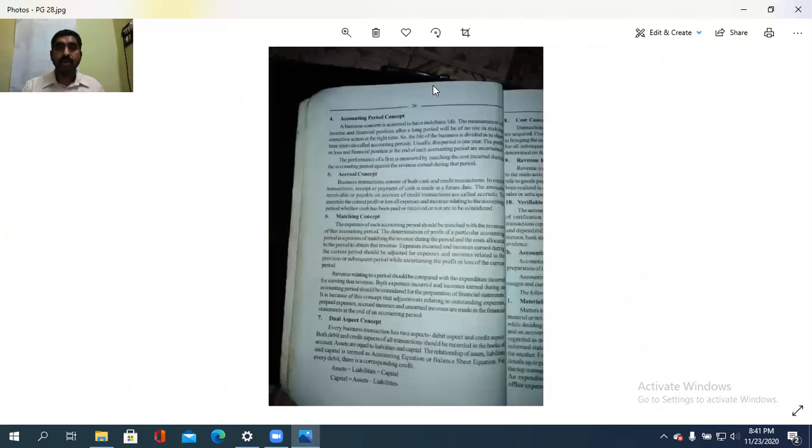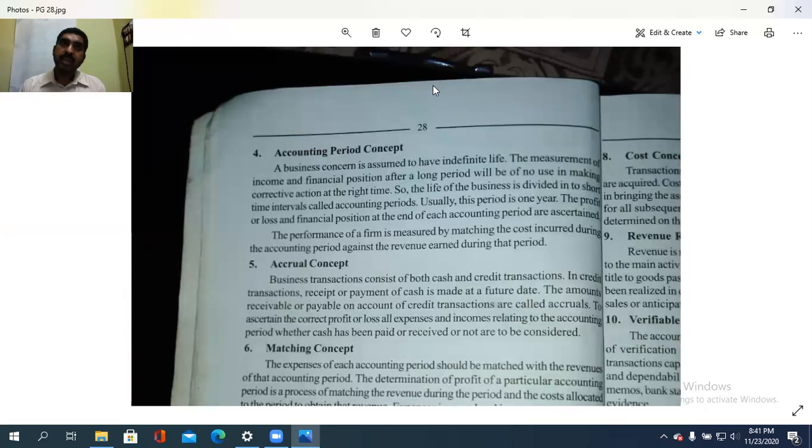Next, accounting period. So there should be a period. Accounting period concept. It means what? There should be an accounting period so that the financial position need to ascertain or need to check in that period. So in India, the accounting period for the business is April to March, while in other countries, mainly in Gulf countries, it will be Jan to December. So that is the case.